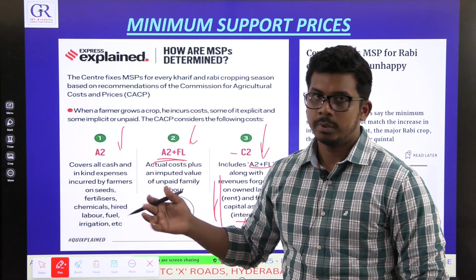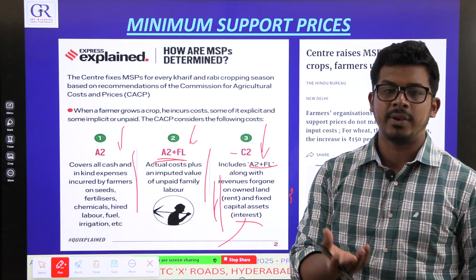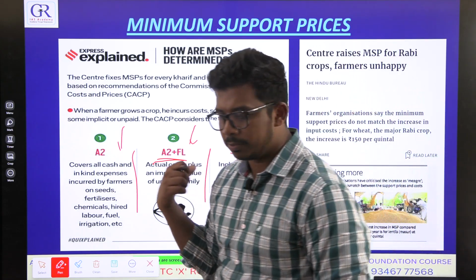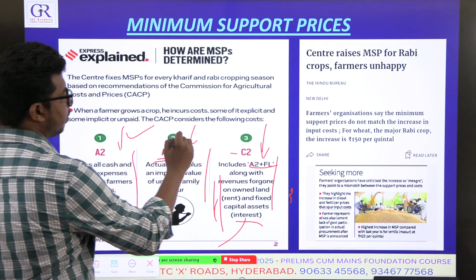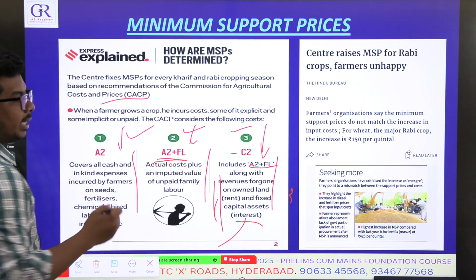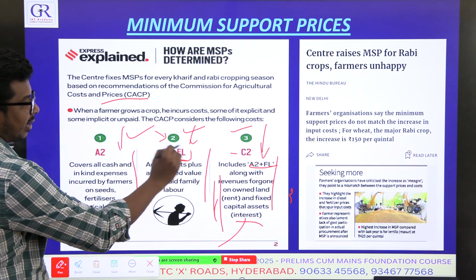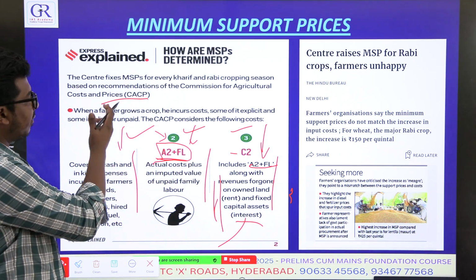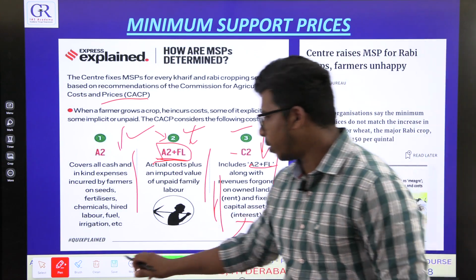Don't try to understand the logic behind them. What is A2? Simply inputs. What is A2 plus FL? Add family labor to the inputs. What is C2? A2 plus FL plus these invisible costs of interest and rent, etc. So based on these three methods, this committee will decide on one. Usually it recommends A2 plus FL. It does not recommend C2 or A2. It recommends A2 plus FL, and the government decides on that cost. So that is how MSP in India works.